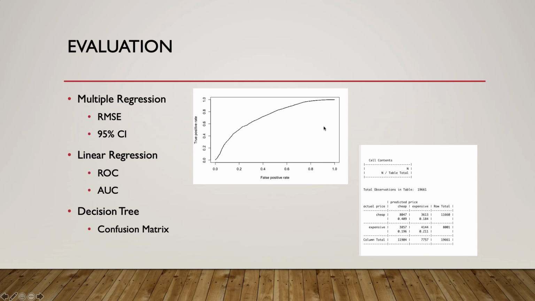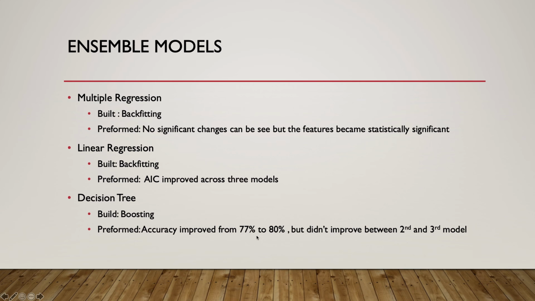So multiple regression was evaluated by RMSE and 95% confidence interval. Linear regression was evaluated with the ROC and the AUC. And for the decision tree, I use the confusion matrix, and I'll show you the code. This is just the ROC of the linear regression and the final chi-squared or confusion matrix of the decision tree.